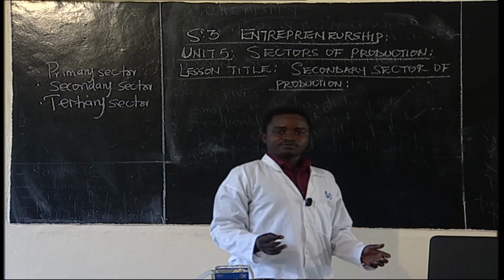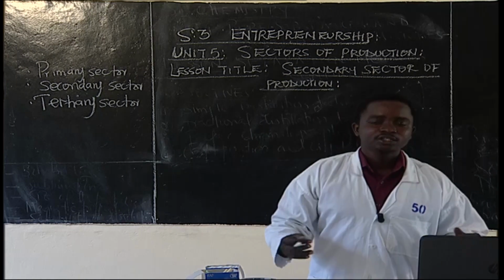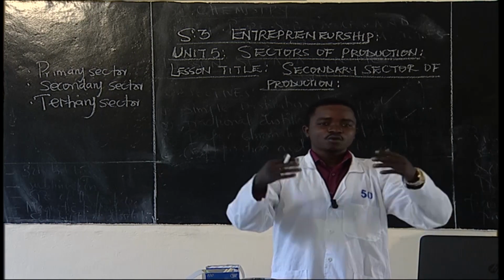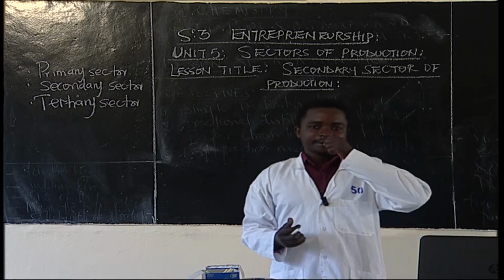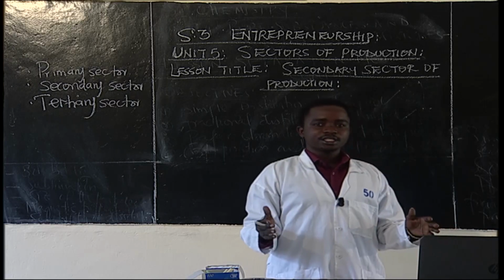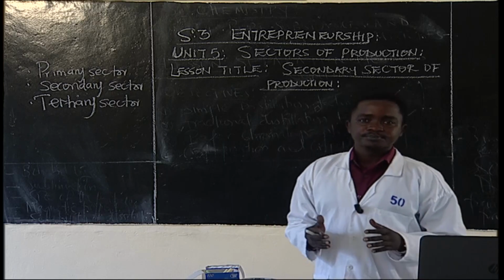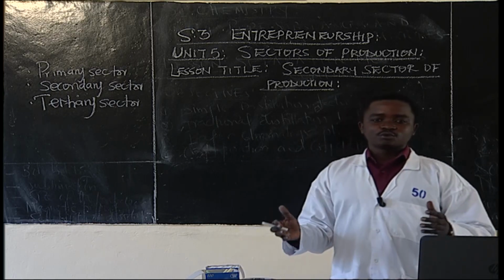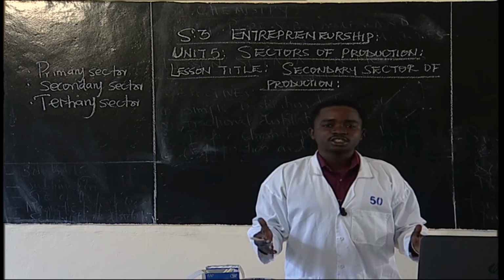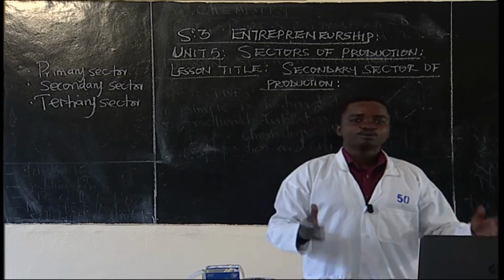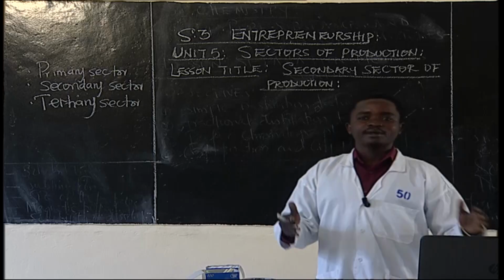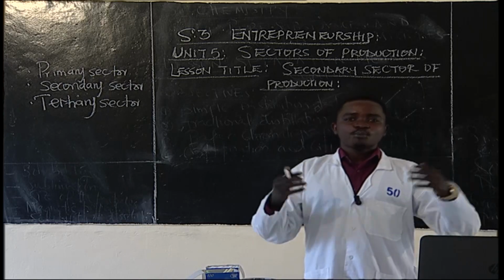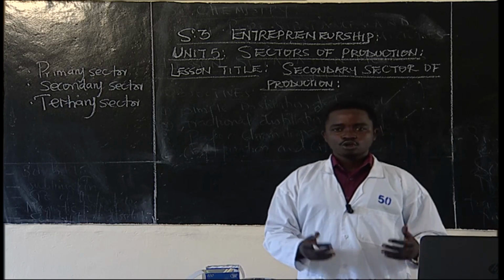We started by defining what production is. So what did we say? Who can remind us what production is? Yeah, we said that production is the creation of goods and services to satisfy human wants, to satisfy human needs. That is what we call production.